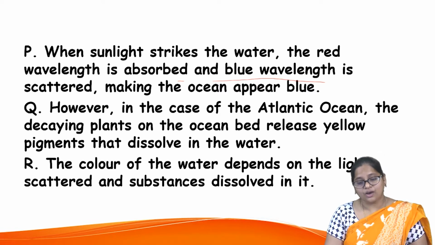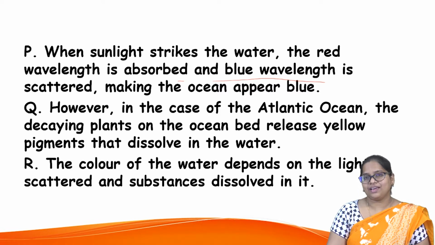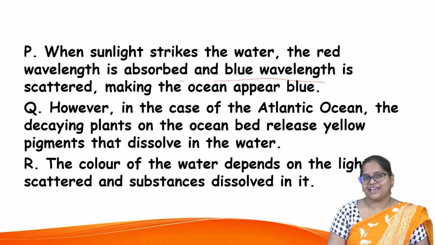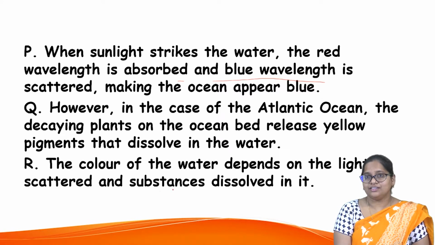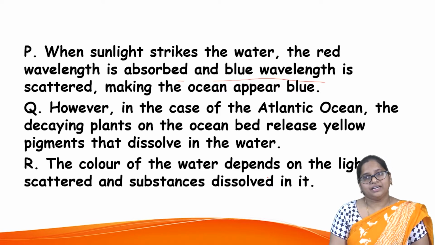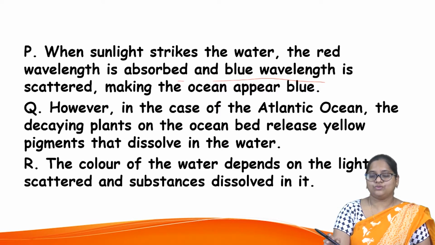And "however, in the case of the Atlantic Ocean, the decaying plants on the ocean bed release yellow pigments that dissolve in water", you can really end with this Q. The color of the water depends on light scattering: this is also part of it, but it is an additional sentence you can take.